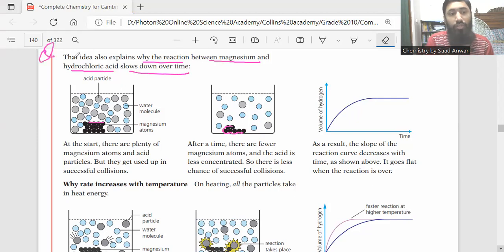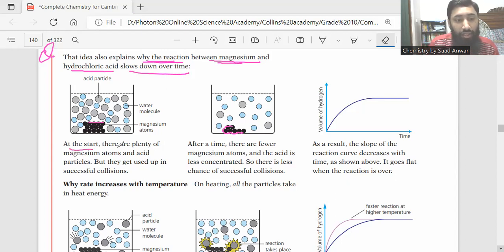So if the question is to explain why the reaction between magnesium and hydrochloric acid slows down over time, the reason is that the reactants, magnesium atoms and acid particles, have been consumed, and their concentration is low. The collision among reactant particles is now very little, very few collisions. So the reaction slows down over time.